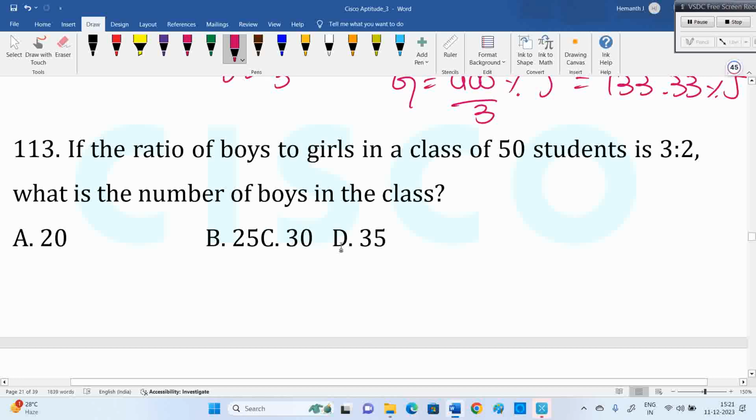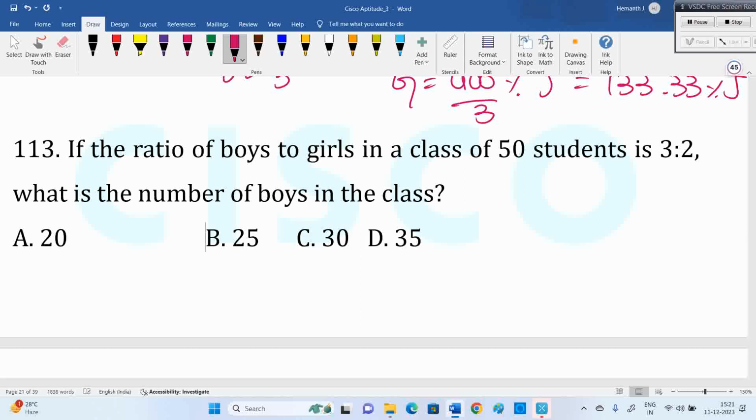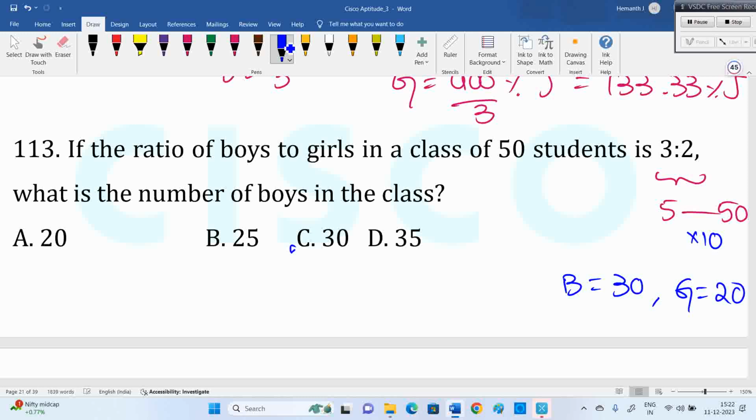Boys and girls are in 3 is to 2 ratio. Total people in the class are 50. So, 3 plus 2, 5. You want 50, so multiply by 10. So, boys is 30, girls is 20. Ratio 3 plus 2, if you add, we get 5, but class strength is 50. We need to multiply by 10. So 3 into 10, 30, 2 into 10, 20. Boys are 30, girls are 20.